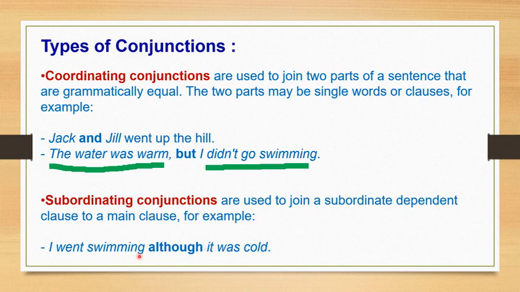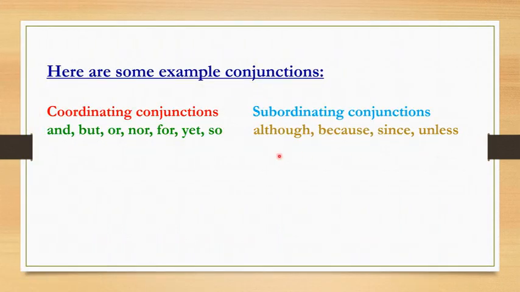You can see here, if you write two sentences, I went swimming, it was cold, it doesn't make any sense when we write it separately. Hence we need to use something which is going to complete the meaning, and that is nothing but the subordinating conjunction that we have used here: although. Correct? Are you getting it? Let's check another thing. These are the basic examples of conjunctions.